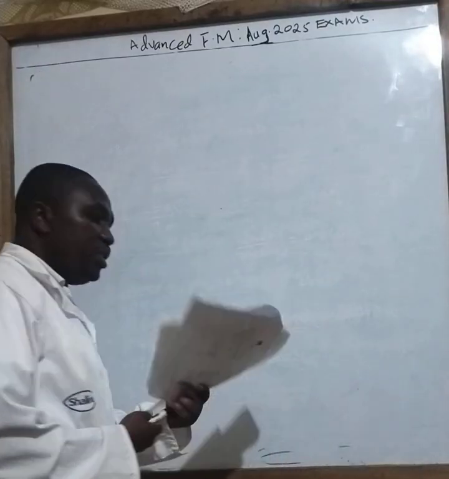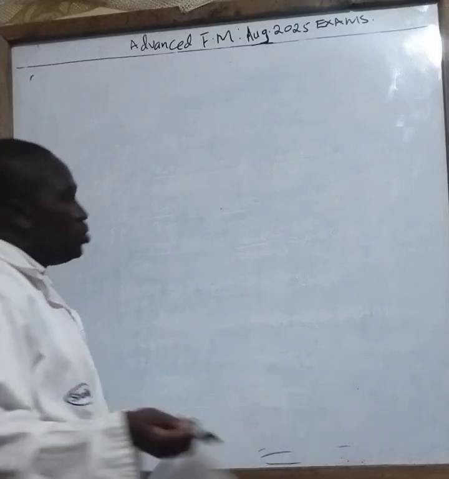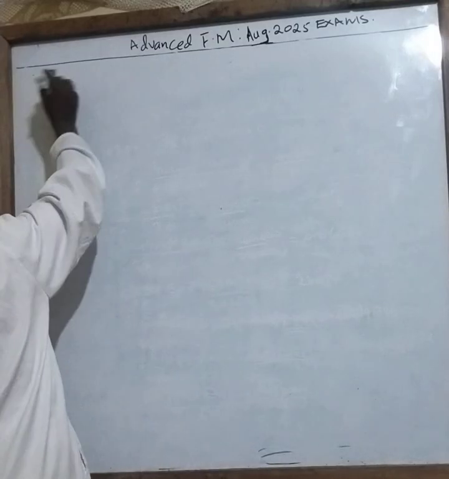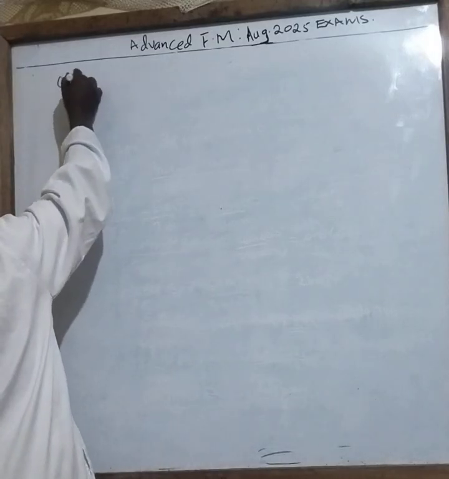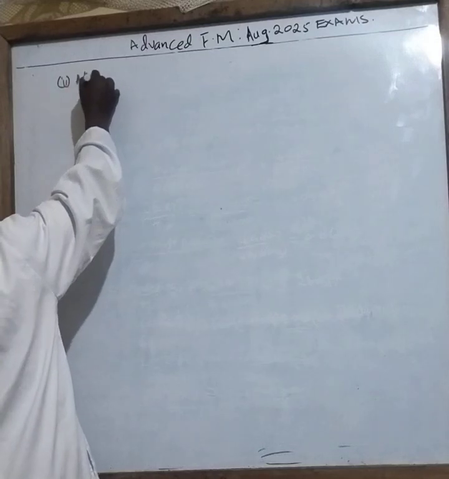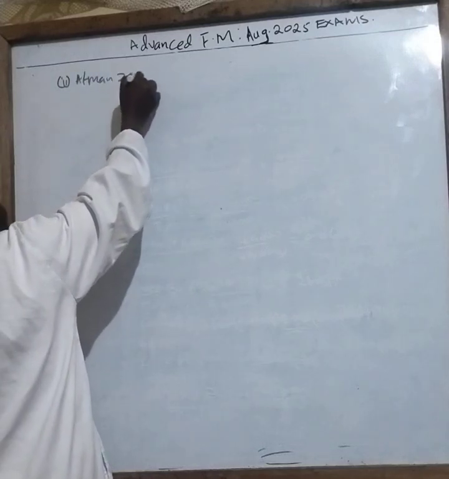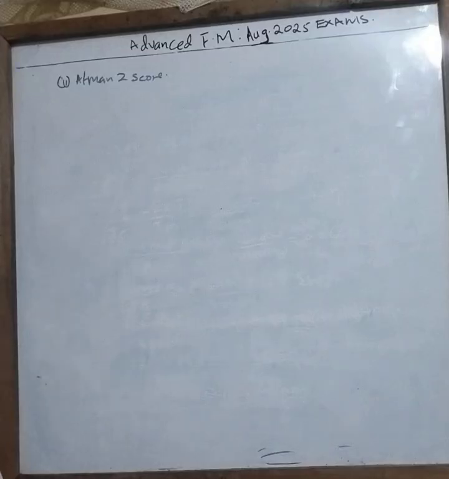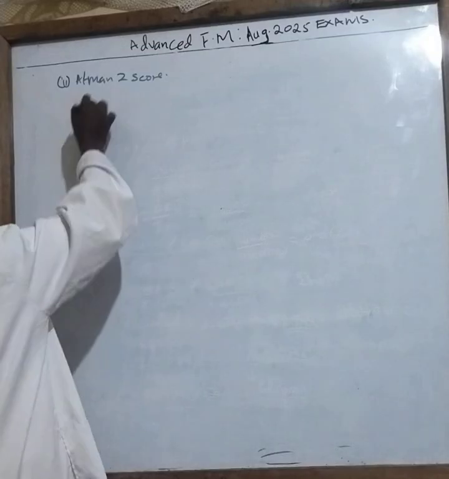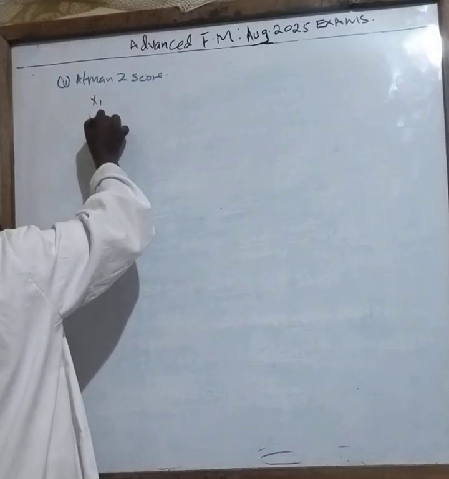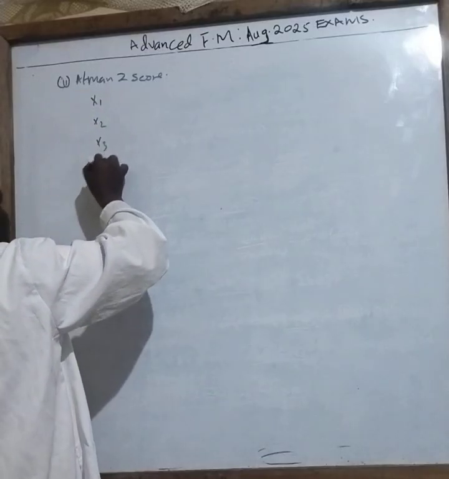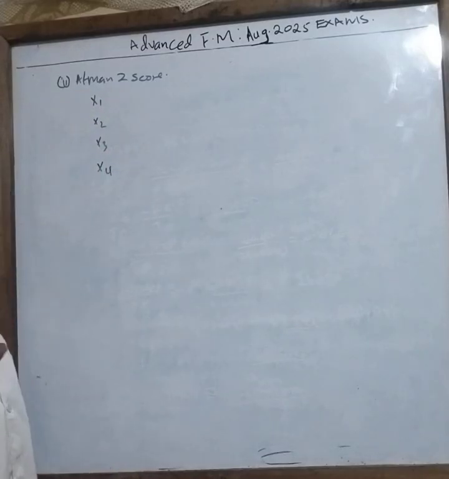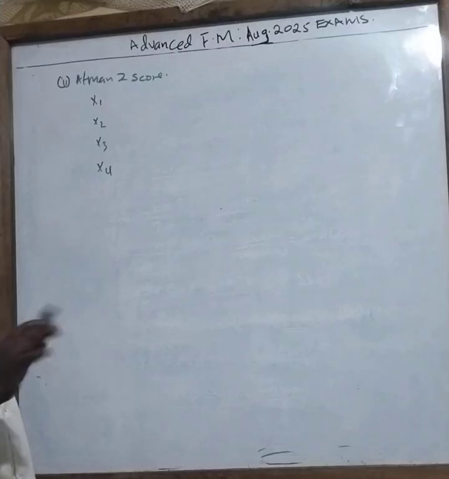Then Roman 2 there, on the same note, you have been told to explain any of the two others. So we have now the second one, the Altman Z score. Altman Z score has 5 elements. The first we have X1, X2, X3, and X4. Let me just explain very fast.